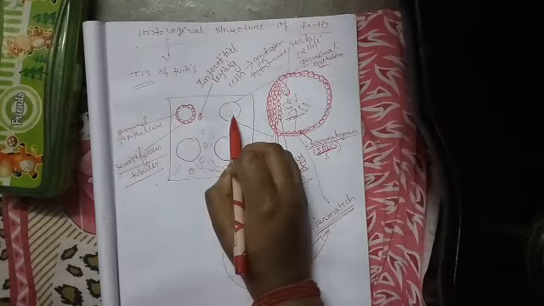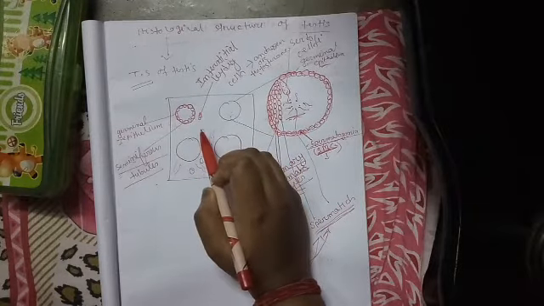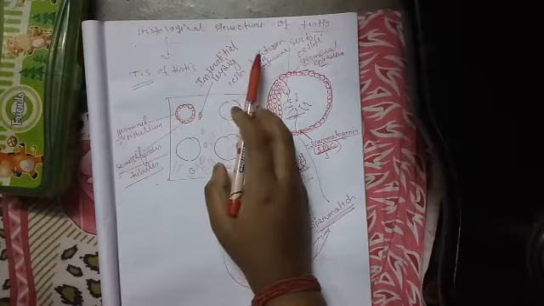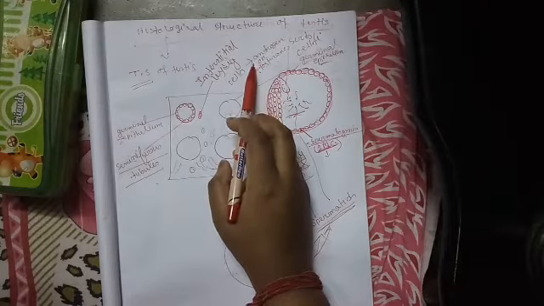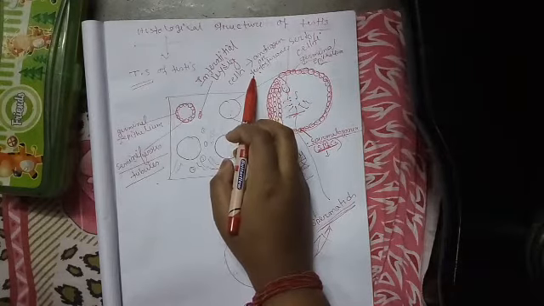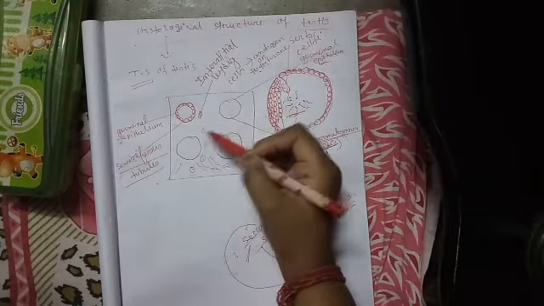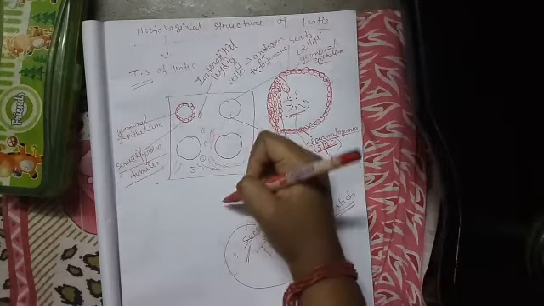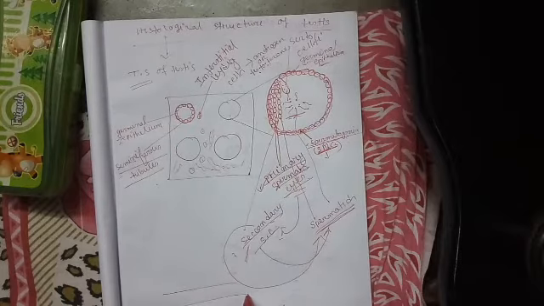And in between the seminiferous tubules, there lies another kind of cell which is known as interstitial cells or Leydig cells. Their main function is to produce male hormone. What is the name of that male hormone? Androgen or testosterone. And besides these interstitial cells, in between the seminiferous tubules, there also remain some blood capillaries and some connective tissues. So here we complete the TS of testis.